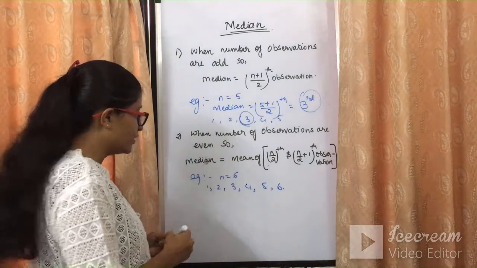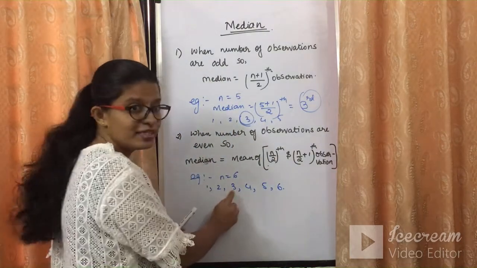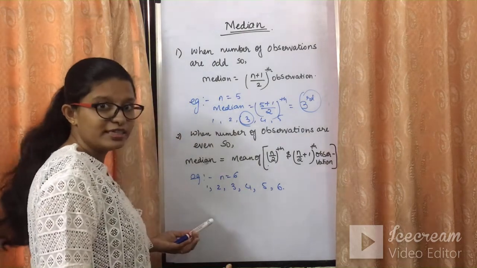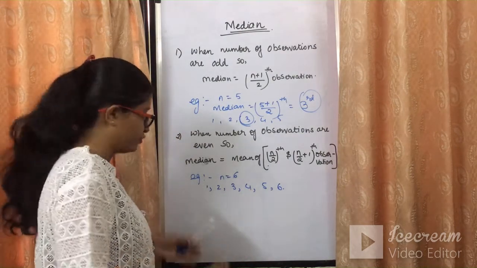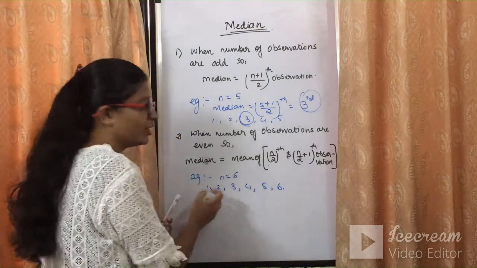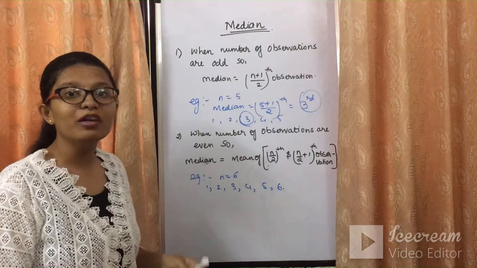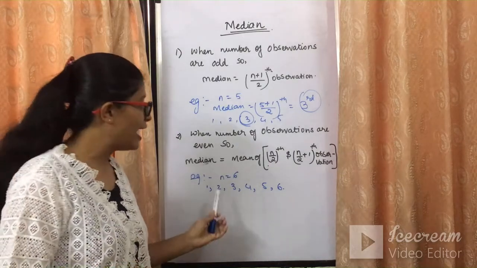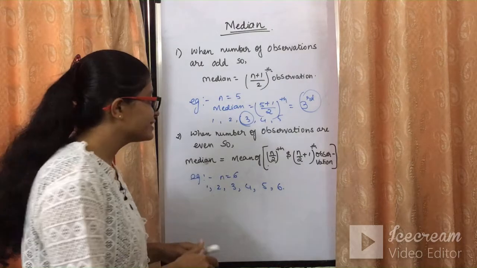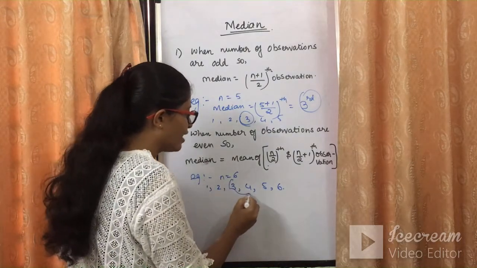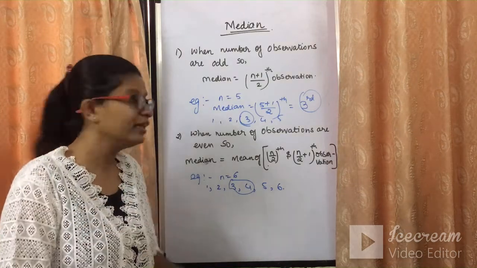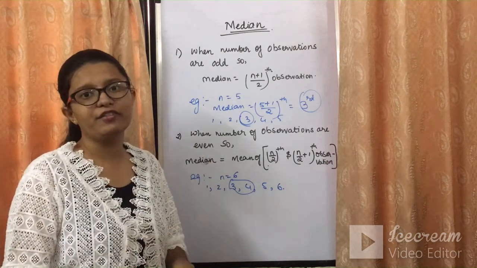Can you see here? If I take the third term as the median, then two numbers remain on one side and three numbers on the other, which doesn't divide it into exactly two equal halves. If I take 4 as the median, then two numbers remain on one side and 3 on the other. So that is the problem with an even number. If we have an even number of observations, we don't get an exact division. So what we do is take the mean of the two middle terms, and that mean will be the median for the given observations.